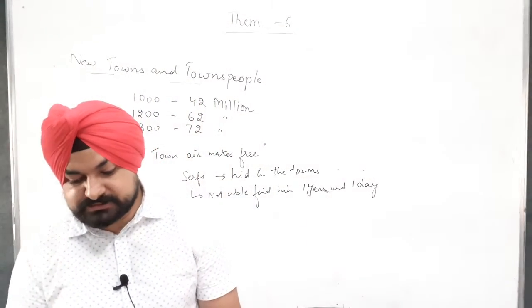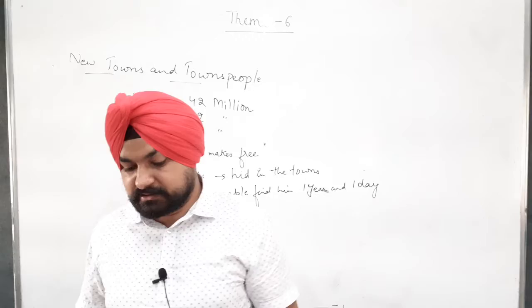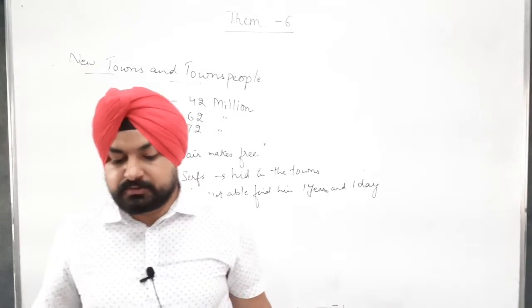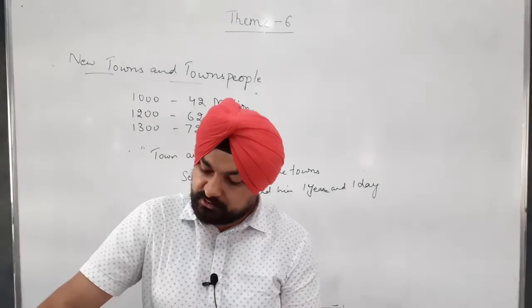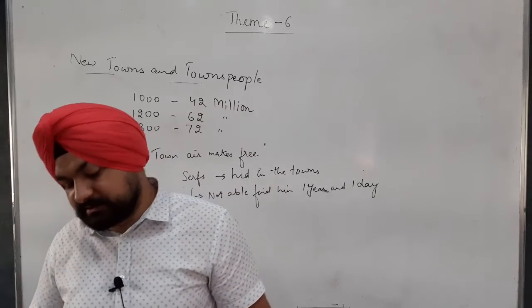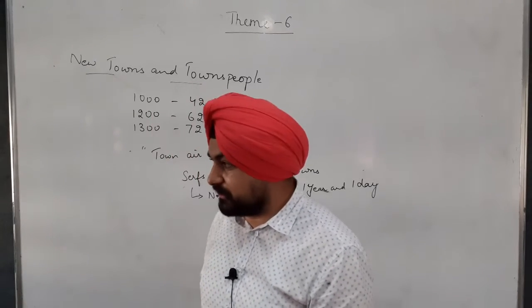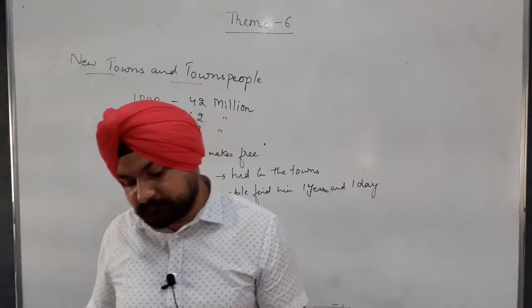The big towns had a population of about 30,000. They could be said to have formed a fourth order. Understood? That is why we can call this big town a fourth order.